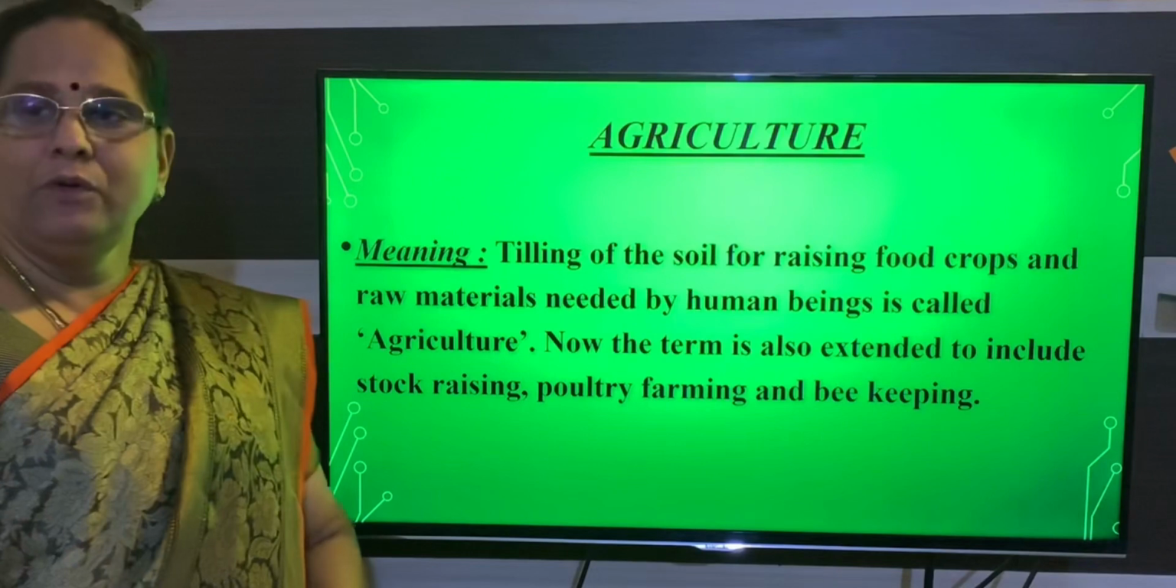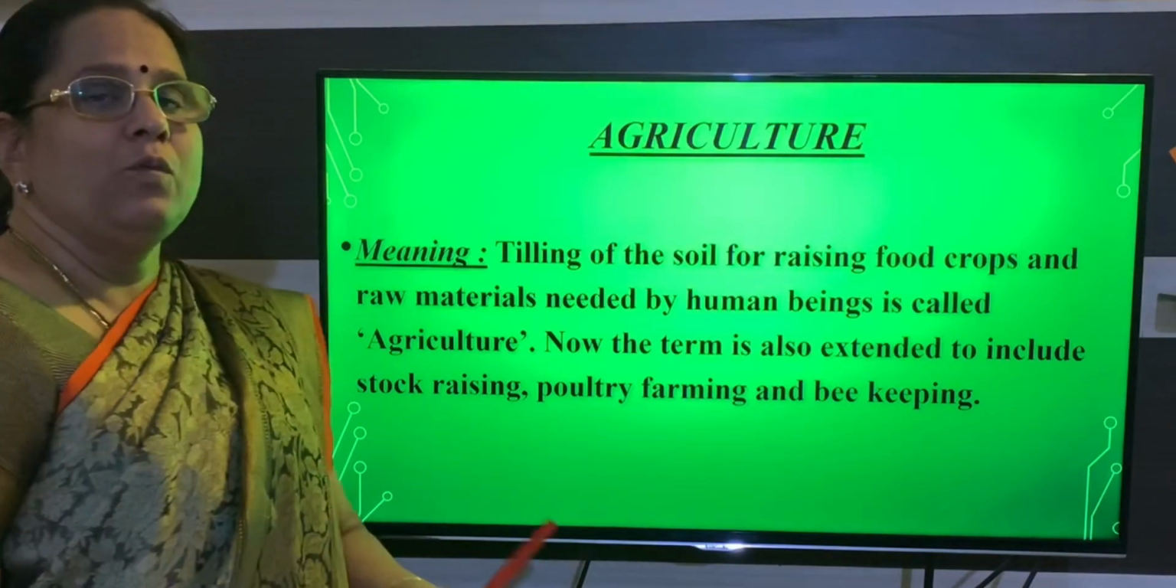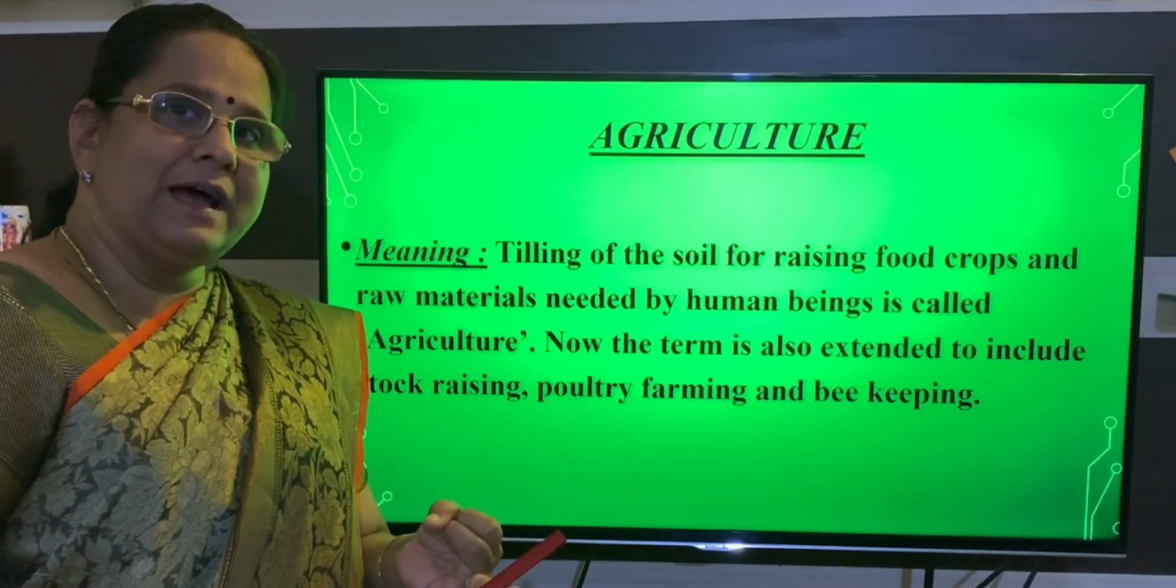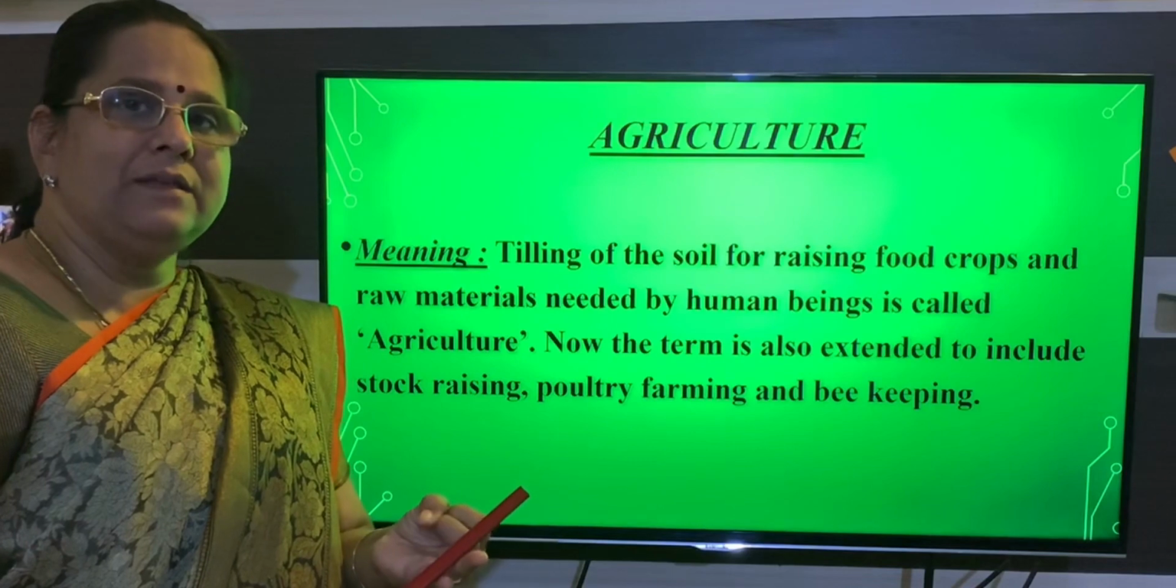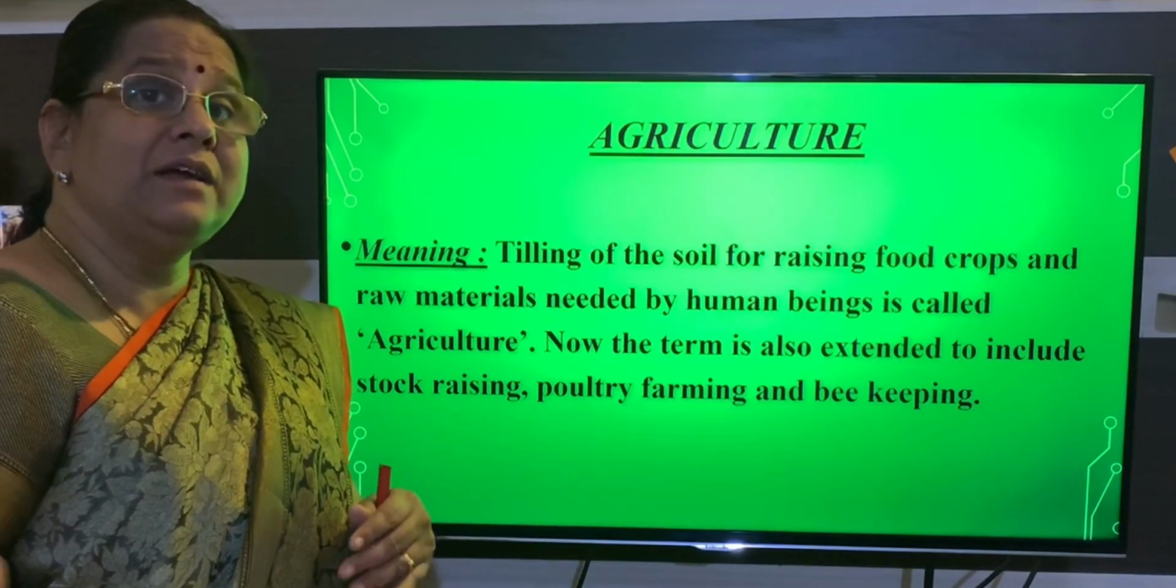Now, you remember that we learned what land use is and the classification of land use. So these are the topics we have completed. Now we will talk about agriculture.